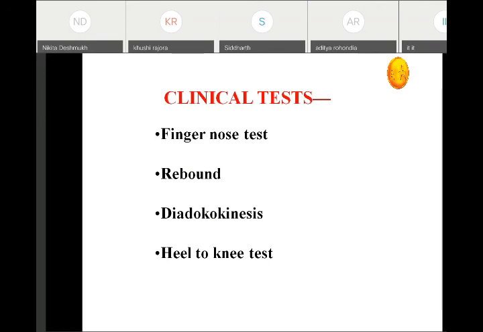So this completes your lecture on the cerebellum along with its cerebellar syndrome. Today we have studied the functions of the cerebellum and the clinical aspects of the cerebellum.